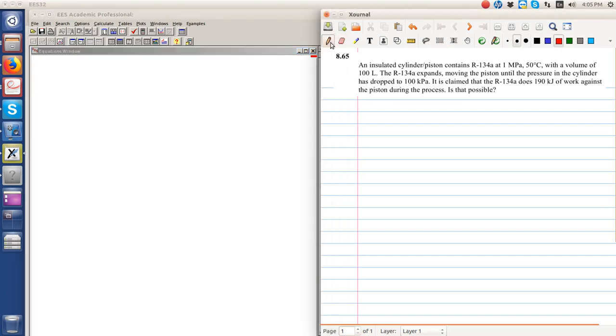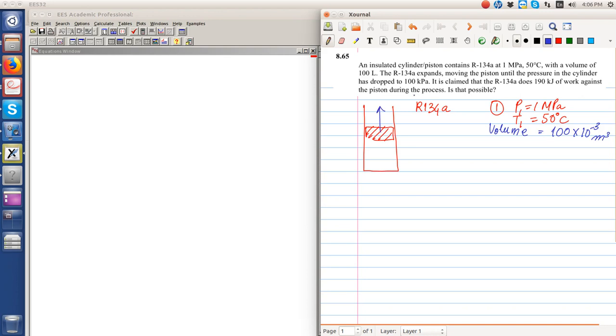Let's do problem 8.65 of Sonntag. We have an insulated cylinder piston arrangement which contains R134a at an initial state of 1 megapascal and temperature of 50 degrees Celsius. The initial volume in this configuration is equal to 100 liters, which is 1×10⁻³ meter cubed.